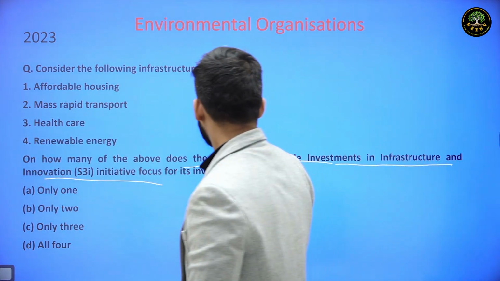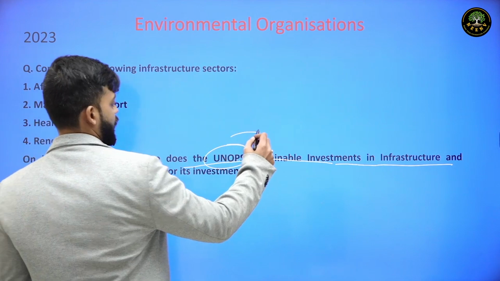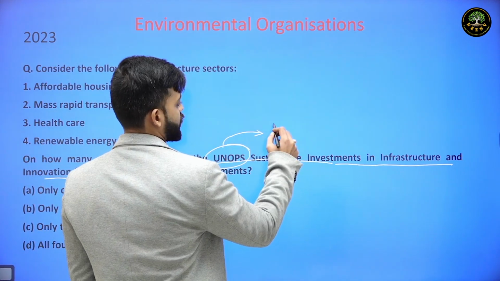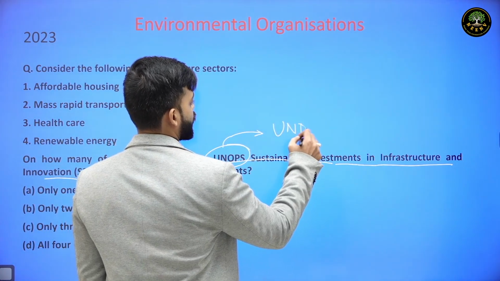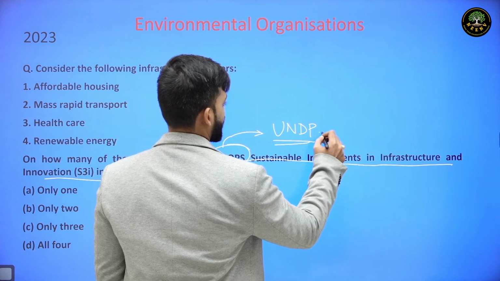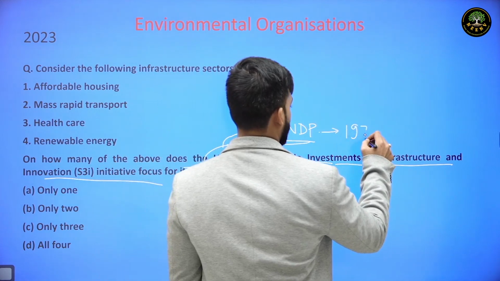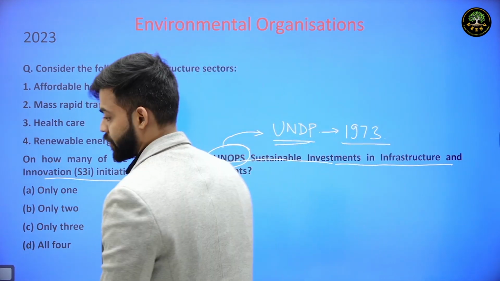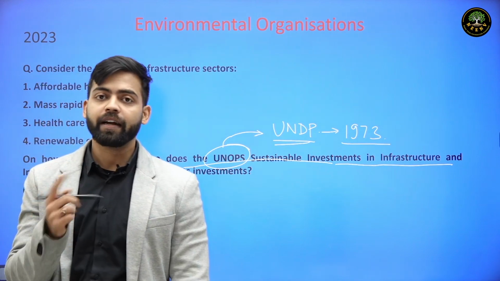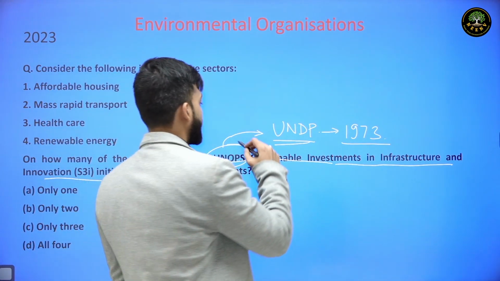Now this UNOPS was formed under UNDP in the year 1973. UNDP is the United Nations Development Programme, and they gained financial autonomy in the year 1992.